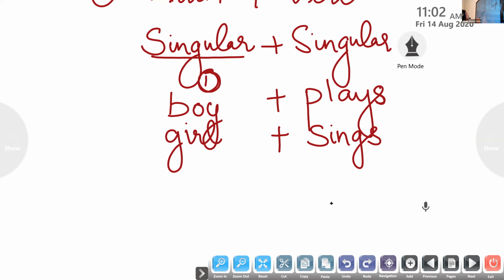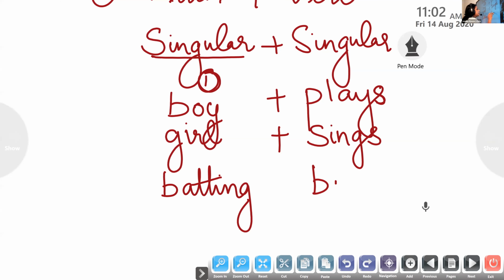If the noun is batting, the verb has to bowl. Have you seen a cricket match, children? Both the teams, can they bat? Can both the teams bat? No. If one team bats, the other team has to bowl. Have you seen the match? Yes. So here it is the same.